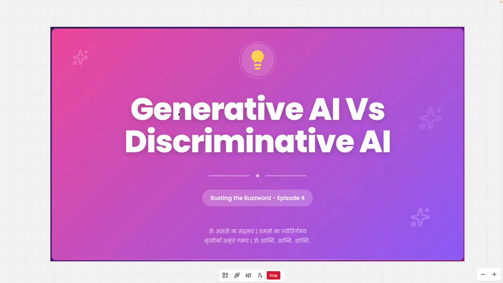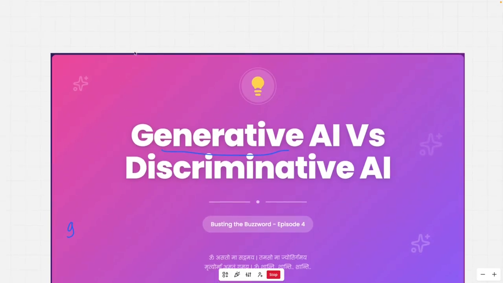Today, we are going to bust the buzzword of generative AI, because this has become so common that people think generative AI is equal to LLM.